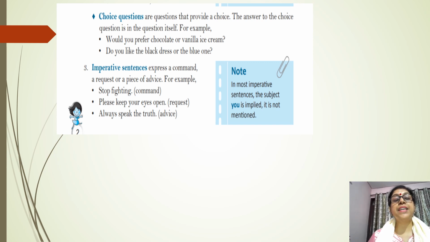Then we have imperative sentences. Children, imperative sentences express a command, a request, or a piece of advice, right? So stop fighting is a command. Please keep your eyes open is a request. Always speak the truth. This is advice. So these are what? Imperative sentences. And these sentences always end with a full stop.